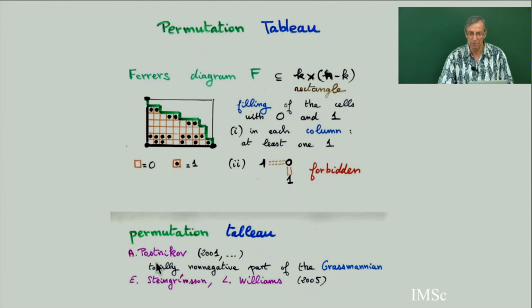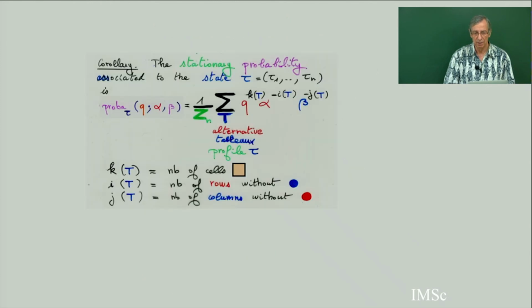So Lauren Williams was working on the totally positive cell of the Grassmannian. I won't define this, but some specialists in the room know very well what it is. Then, starting from this, with Steingrímsson, they get a bijection. They were interested in a bijection between permutations and permutation tableaux. And then they realized, with Sylvie Corteel, that this was the key to interpret the stationary probability of the PASEP. This was the key to get this interpretation.